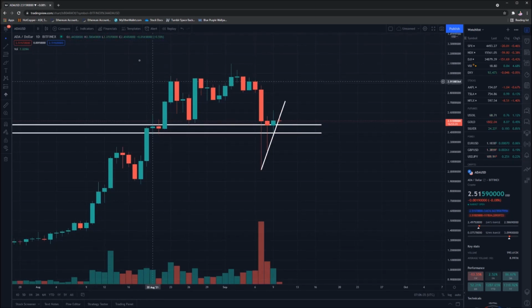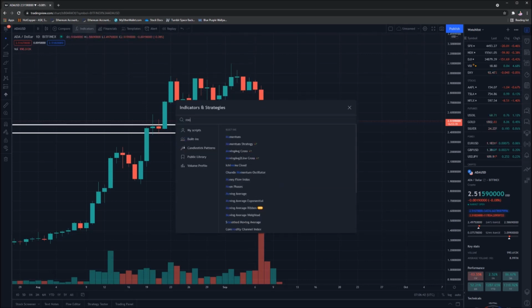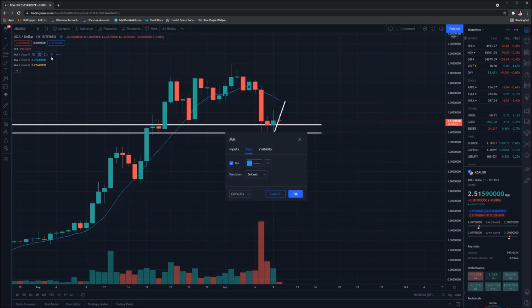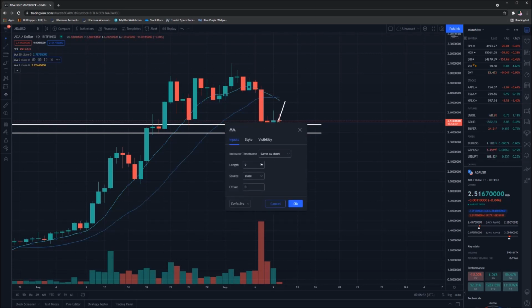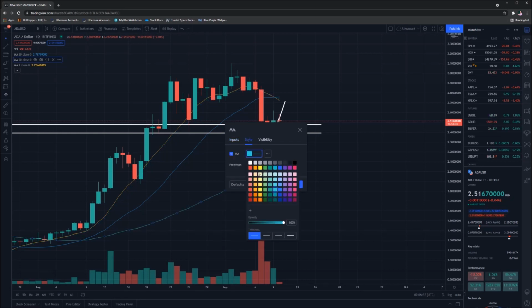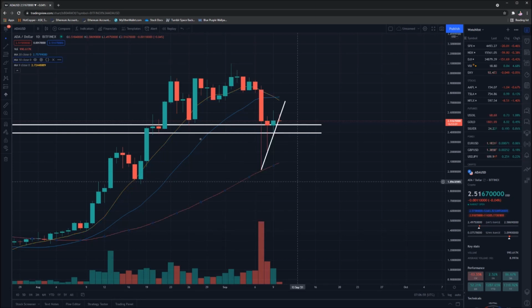Let's bring in some other indicators in order to determine exactly where we could be going in the near future. Firstly, let's bring in our three key moving averages. The three key moving averages we'd like to use are the 20-day moving average for the short term, a medium term moving average, which is our 50-day, and finally our longer term 200-day moving average to see where that's sitting as well.